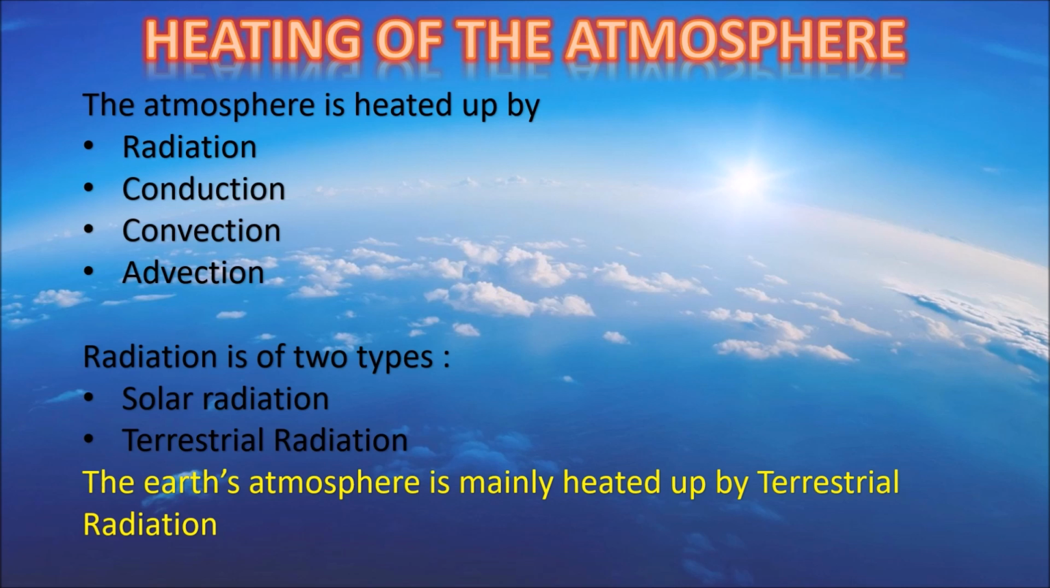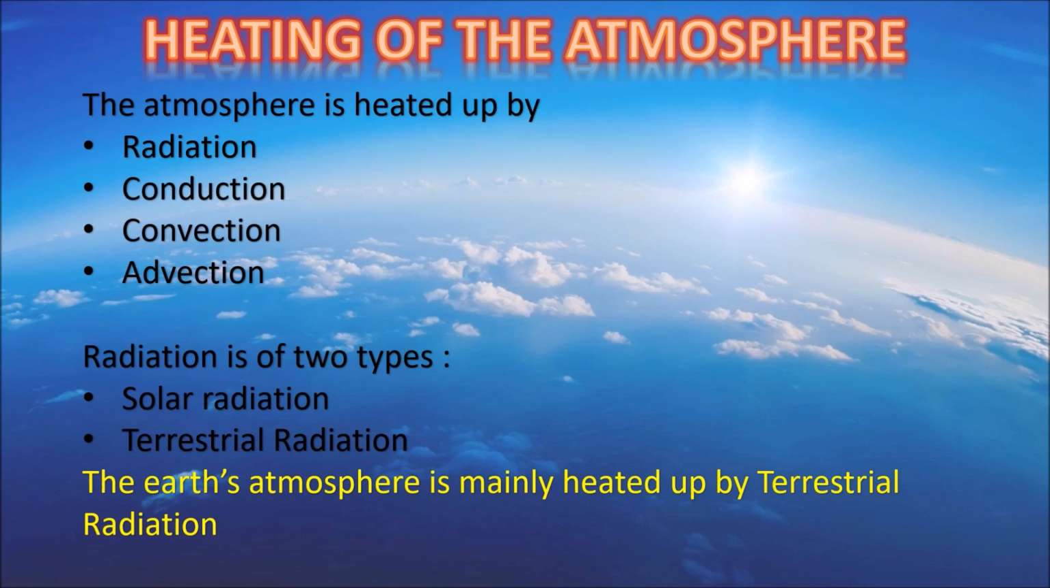Terrestrial radiation is the long wave electromagnetic radiation originating from the earth and its atmosphere. Let me explain it in a simpler manner. The heat radiated back by the heated surface of the earth is called terrestrial radiation. It is in the form of long waves and it is mainly responsible for heating up the atmosphere.